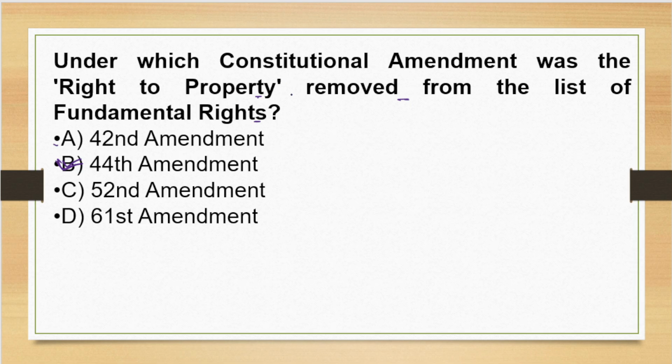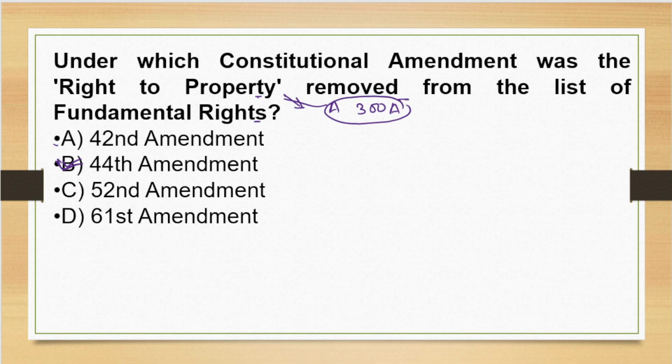The right to property was moved to Article 300A. Article 300A is a legal right for the right of property.